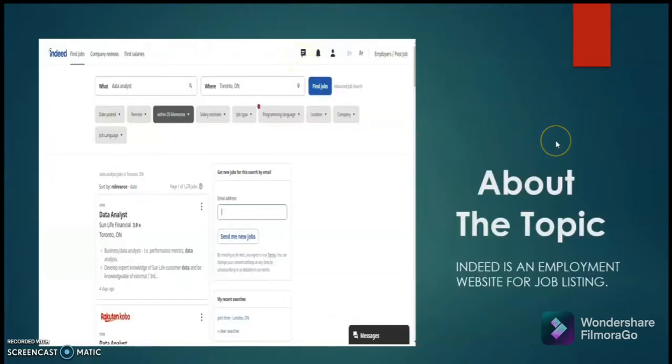The topic that we chose is Indeed. We scrape the data from the Indeed website. Indeed is an employment website for job listing. It helps to search millions of jobs from thousands of job boards, newspapers, classifieds, and company websites.